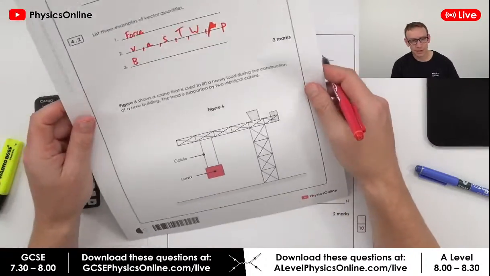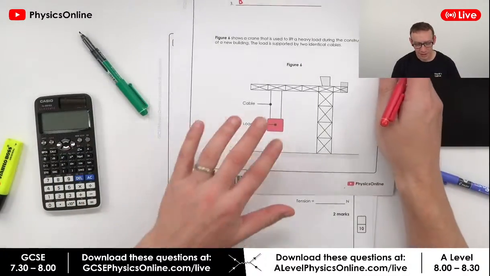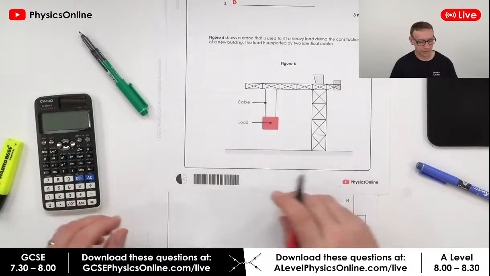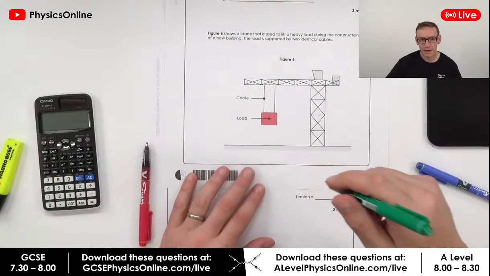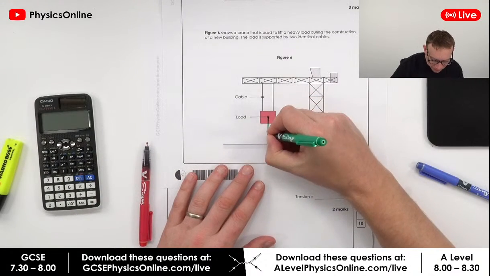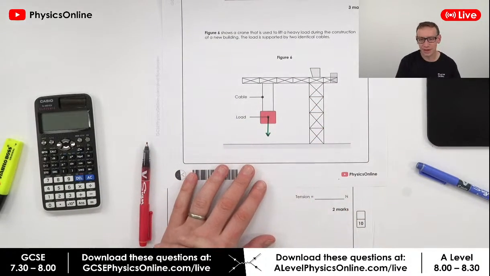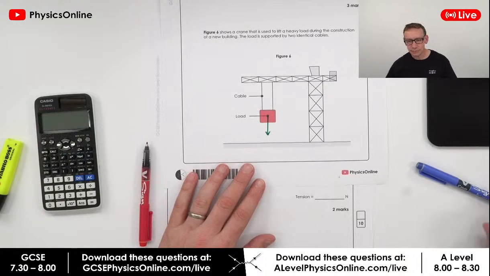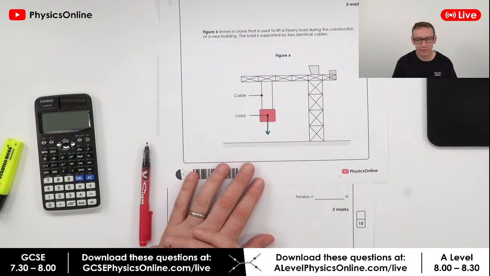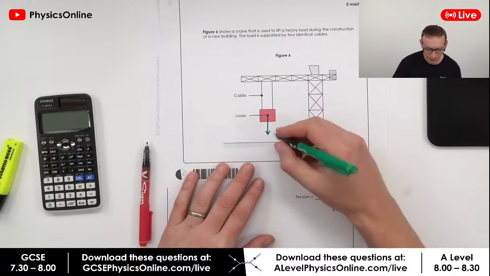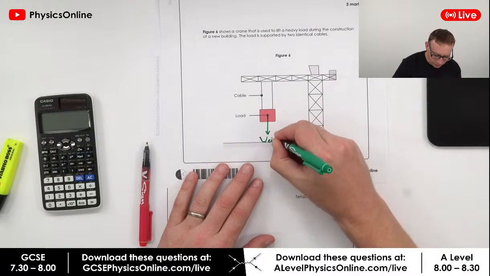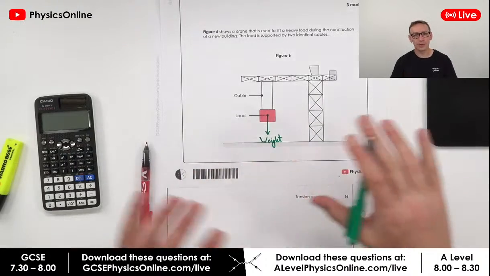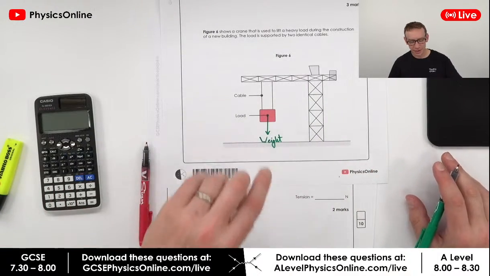So the way I'd be approaching this would be to think, okay, I'm just going to label the forces. There's a force down. What is the name of the force which is acting down in this case? Okay, we've got some people already getting the answers in. The downwards force, loads of people have got this right. This is weight. I've already said it for the last couple of days. I'm not going to put gravity. I'm going to put this as the weight.